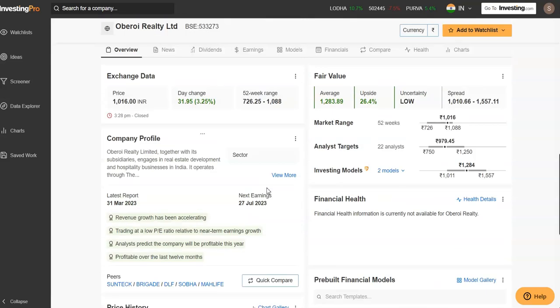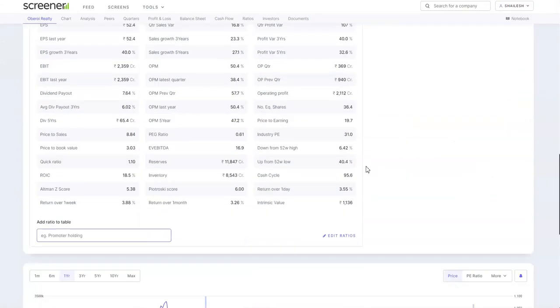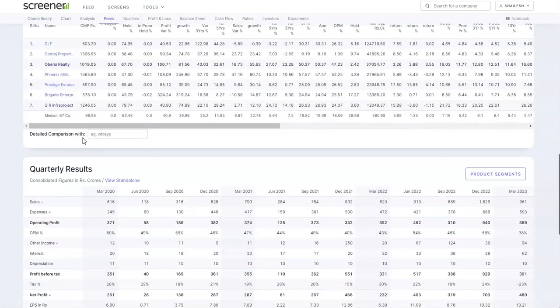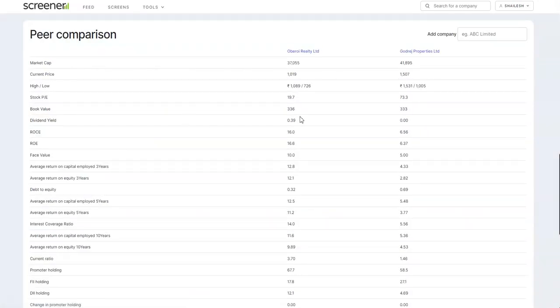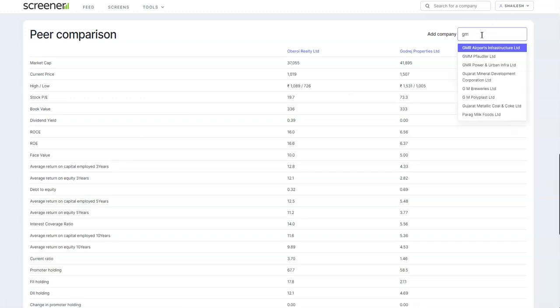Now, let's compare this company with Godrej Properties. Godrej Properties is one such great company. If I compare this with Godrej Properties, or GMR Infra, let's compare with Godrej Properties only. Then we find that the market cap of Godrej Properties is 41,895. If we look into the current price, 1507 is the current price of Godrej Properties.